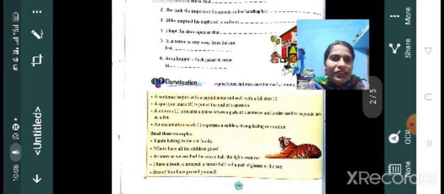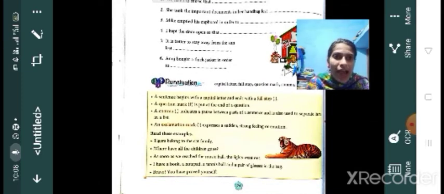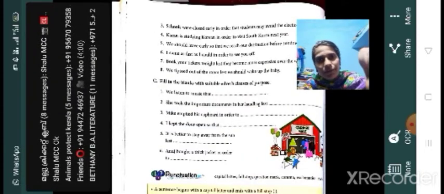Examples are given here. Tigers belong to the cat family. Where have all the children gone? As soon as we reached the music hall, the lights went out. I have a book, a notepad, a tennis ball, and a pair of glasses in the bag. Bravo, you have proved yourself. Okay.